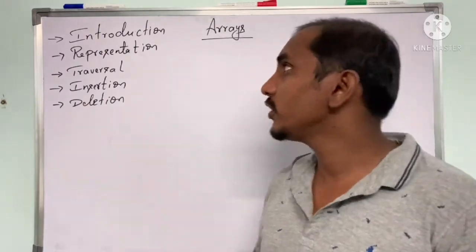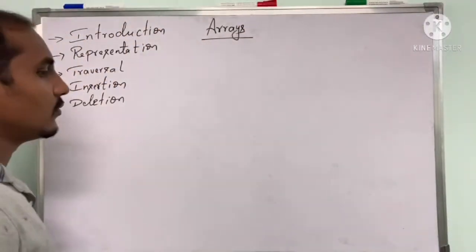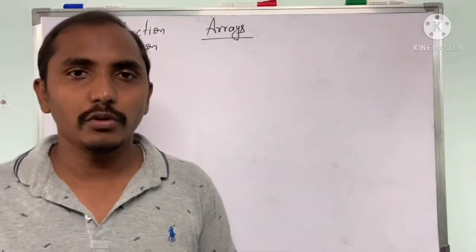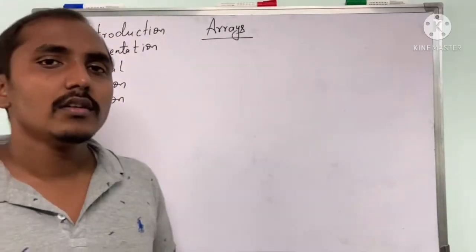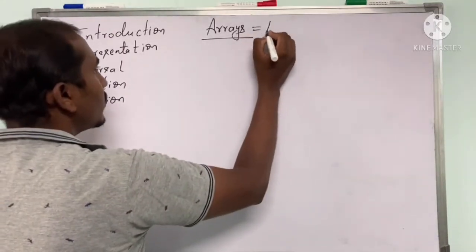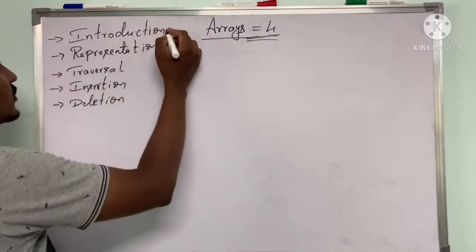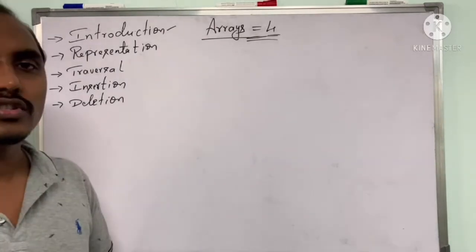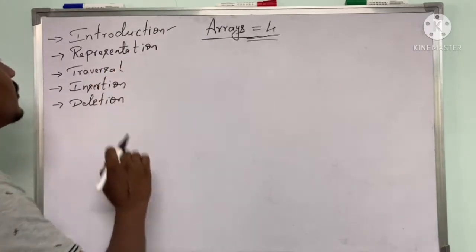In this session, I'm going to explain the chapter called arrays. We have completed 3 chapters from your first unit, so we have completed all the topics of the first unit. Now we are starting the second unit. In the second unit, the first chapter is called arrays, which is your 4th chapter. The topics we are going to discuss are introduction, representation, traversal, insertion as well as deletion. First we are going to consider what an array is.